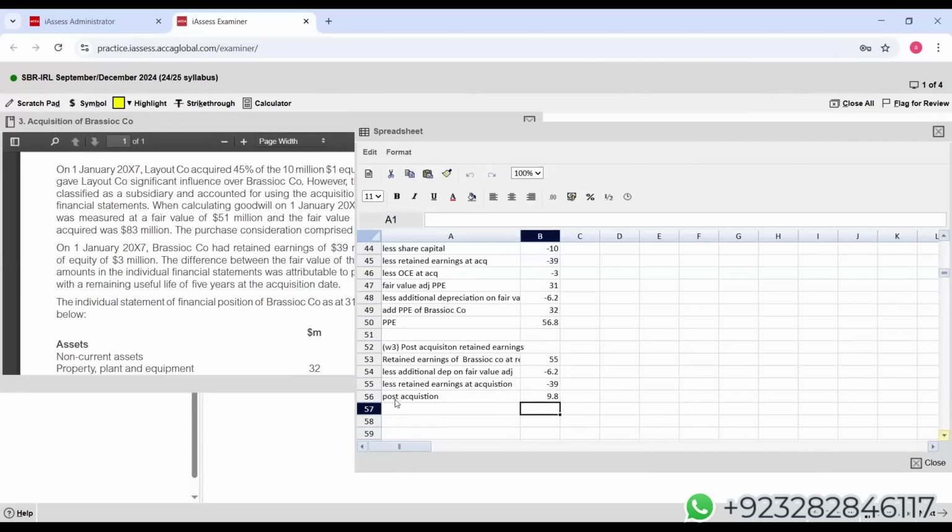Group share was 45%. Oh no, group share is 45%.